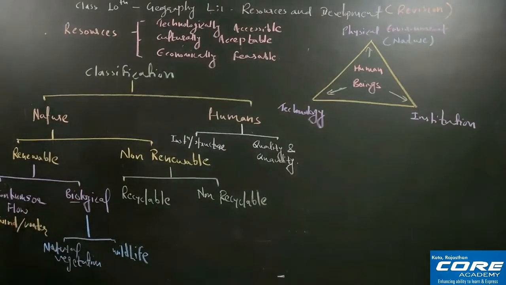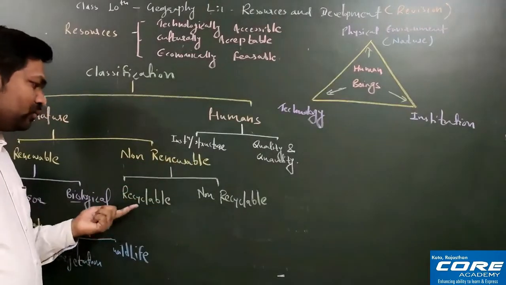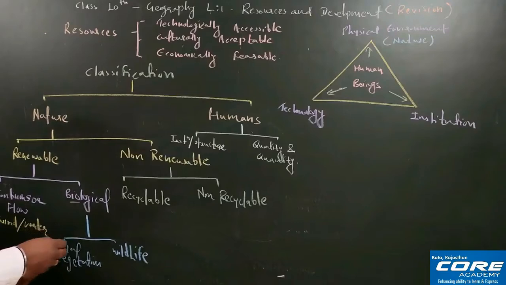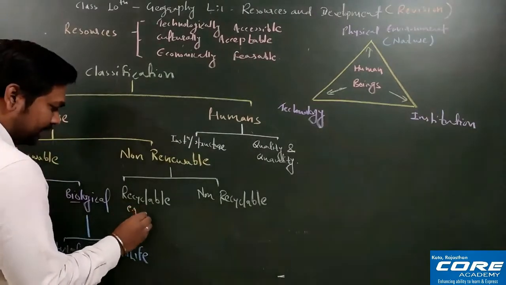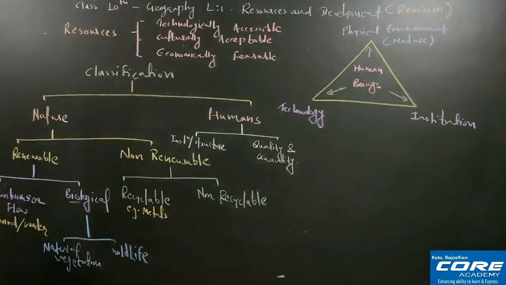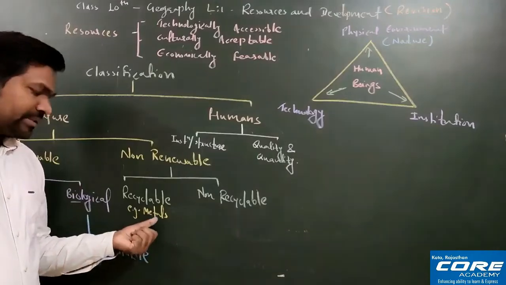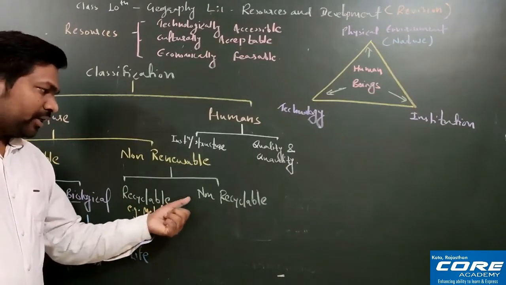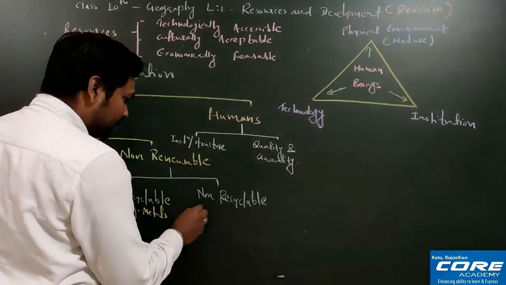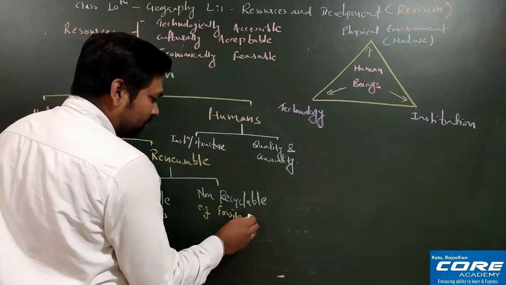I hope till here the picture is clear. Now the next one is non-renewable. In non-renewable we have two options, that is recyclable and non-recyclable. In recyclable you can take metals as an example, because metals you can always recycle and make any number of other products from the same metal. Understood? Non-recyclable means you cannot reuse it, once it is gone it is gone forever. Examples are fossil fuels like coal and petroleum.